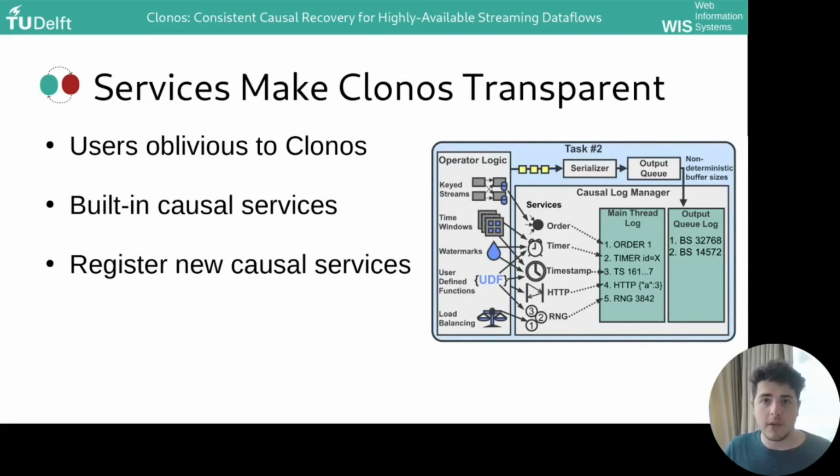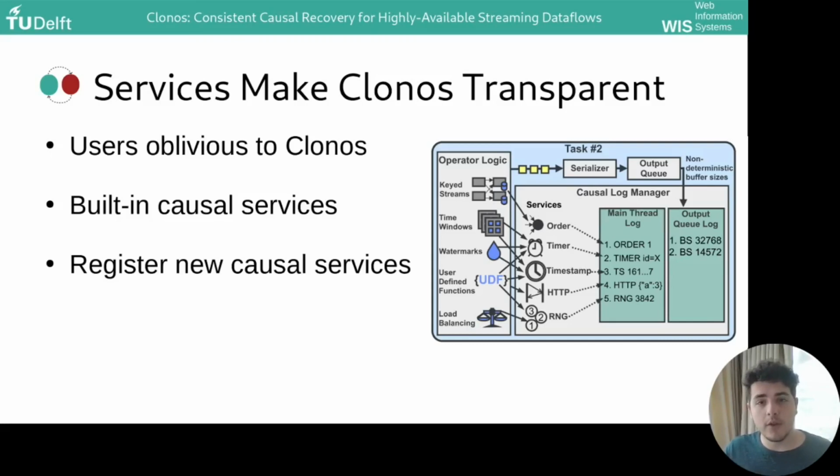Now, users, of course, do not need to be aware of any of this. They only have contact with an abstraction that we call causal services. We offer built-in causal services for timestamps, timers, HTTP requests, random numbers, and more. These services implement some very simple logic to either generate a new non-deterministic value and log it into the log, if in normal operation, or to read one value from the log if we're recovering.